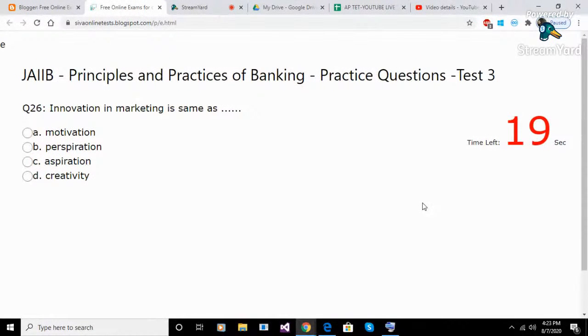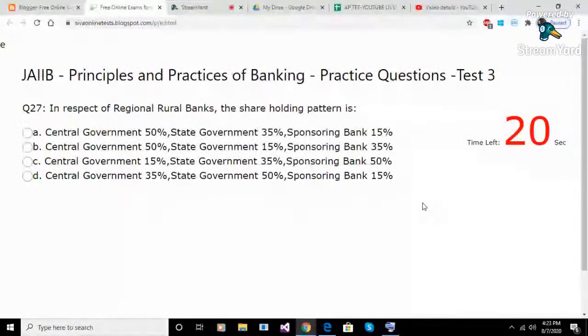Question 26. Innovation in marketing is same as. Option A. motivation. Option B. perspiration. Option C. aspiration. Option D. creativity. Answer D. creativity.